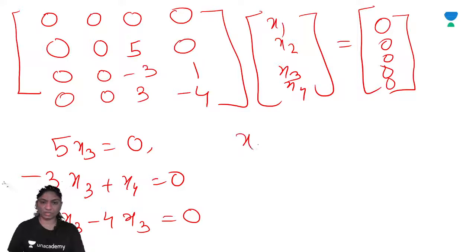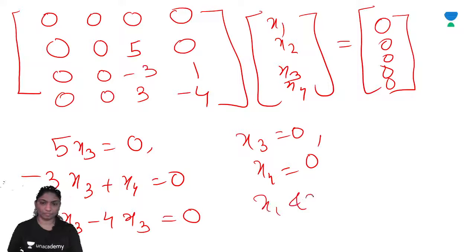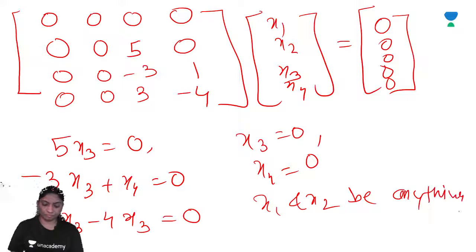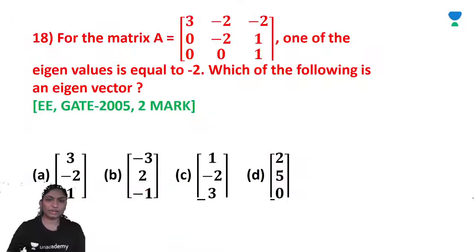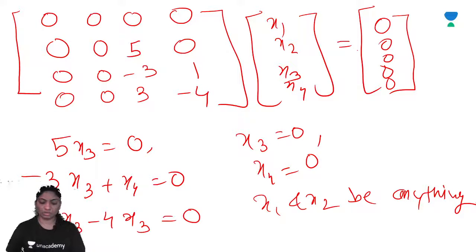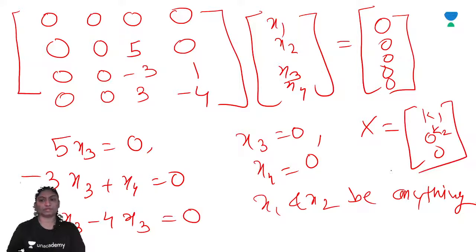Solving this we'll get x3 is equal to 0, x4 is equal to 0, x1 and x2 may be anything. Now the eigenvector corresponding to this, x3, x4, 0, 0, here k1, k2 anything, like this.